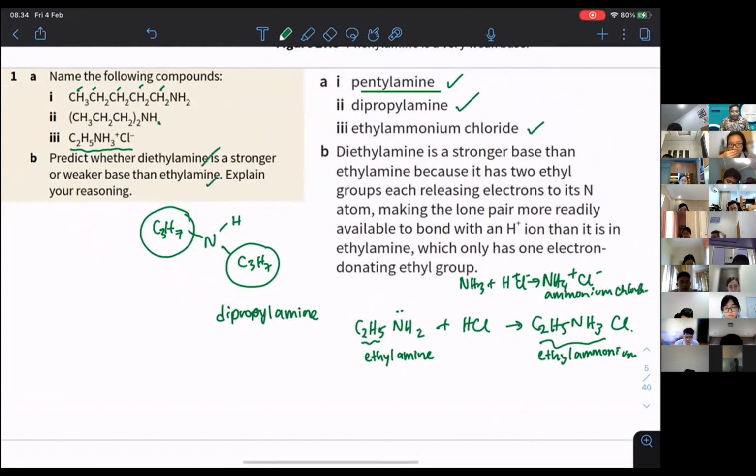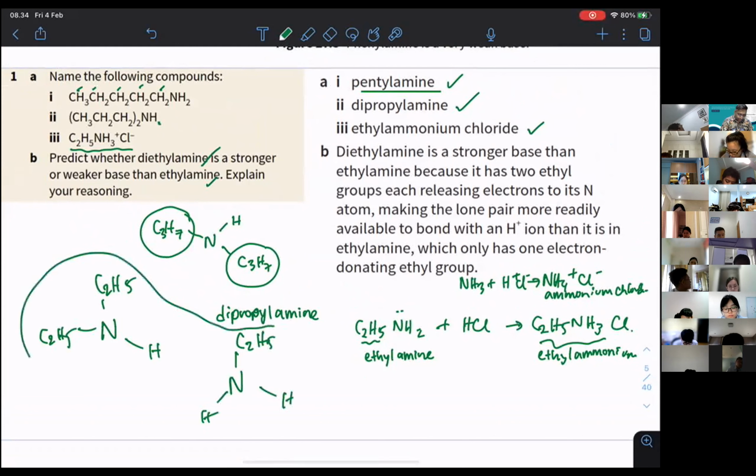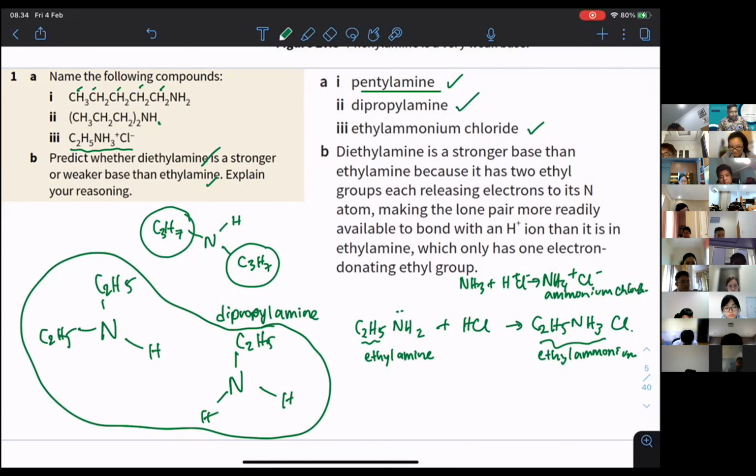And then, predict whether diethylamine is a stronger or weaker base than ethylamine. You see here, diethyl and ethyl. I know it's already time, but you see C2H5, C2H5, and then H, and then you have ethylamine, one C2H5, H and H. Let's see whether you can understand today's lesson. Which one is more basic, Kiara? The one with two C2H5 or the one with only one C2H5?